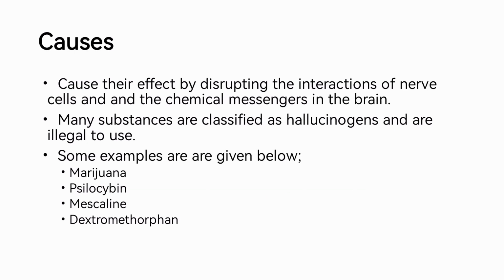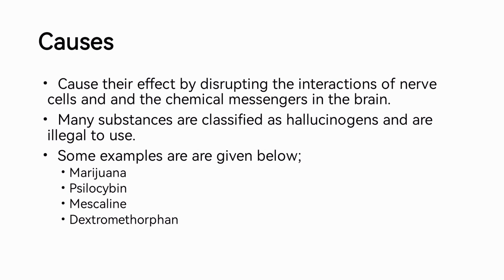As I have told you, dears, they cause their effect by disrupting the interactions of nerve cells and the chemical messengers in the brain, as the chemical messengers of the brain are stopped by the use of these drugs. Many substances are classified as hallucinogens and they are illegal to use. Some examples of those substances are given over here.